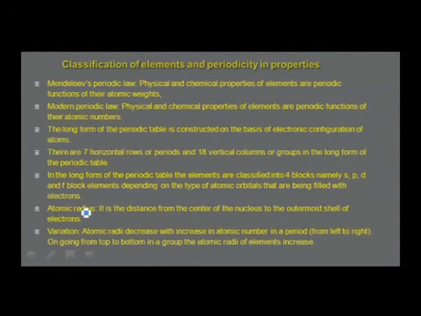Atomic radius is the distance between the center of the nucleus and the outermost shell of electrons. How does it vary? Atomic radii decrease with increase in atomic number in a period, that is across the period from left to right. Going from top to bottom in a group, atomic radii of elements increase. There are several factors which are responsible for the decrease across the period and increase down the group.